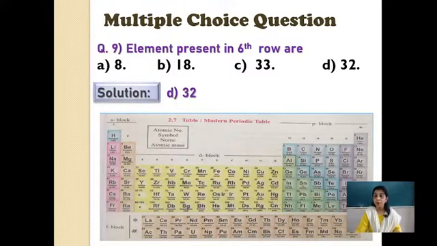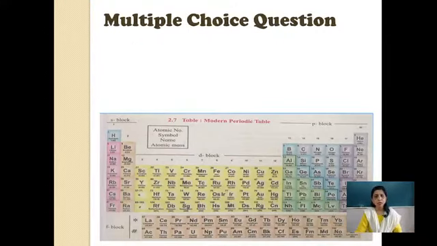See, same information, but it is changed while asking the question. The information is the same, a single sentence, that there are 32 elements in the 6th row, which is the longest row, but the question patterns are changed. Let us go to the next question now.